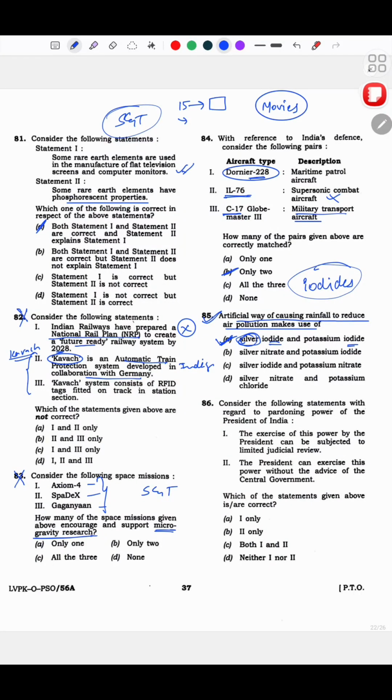So consider the following statements with regards to the pardoning power of the President of India. Okay, the exercise of this power by the President can be subjected to limited judicial review. Actually, yes, this makes sense. The President can exercise this power without the advice of the central government. Now this one, I really did not like the wording of this. I don't know why UPSC did this. If it had been Council of Ministers, then can he exercise this power without the advice? No, he cannot. I knew this.